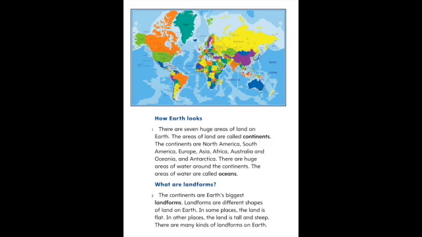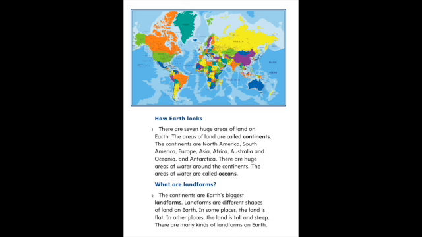How Earth looks. There are 7 huge areas of land on Earth. These areas of land are called continents. The continents are North America, South America, Europe, Asia, Africa, Australia and Oceania, and Antarctica. There are huge areas of water around the continents. The areas of water are called oceans.